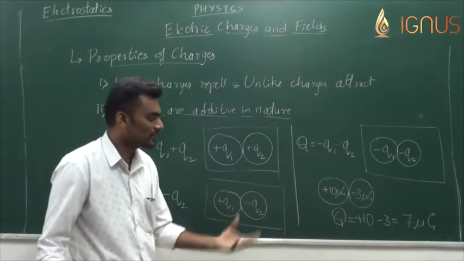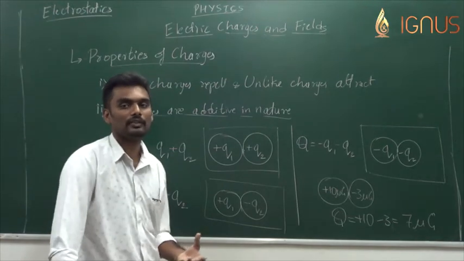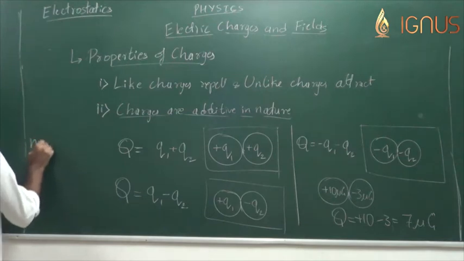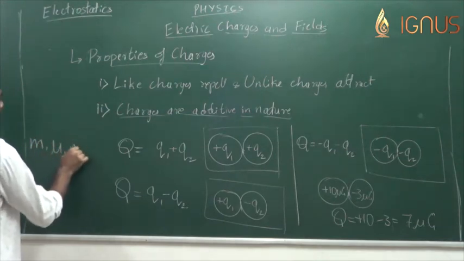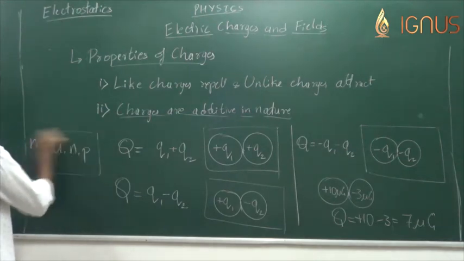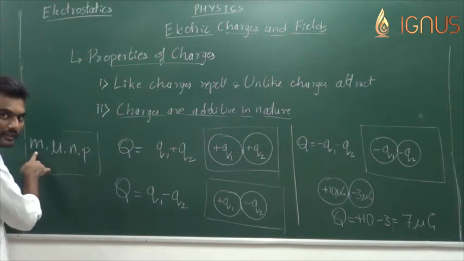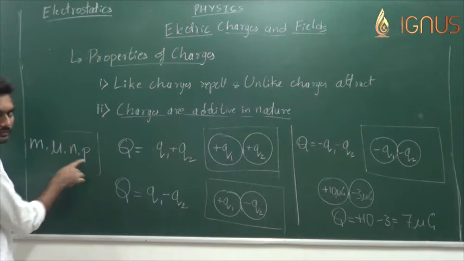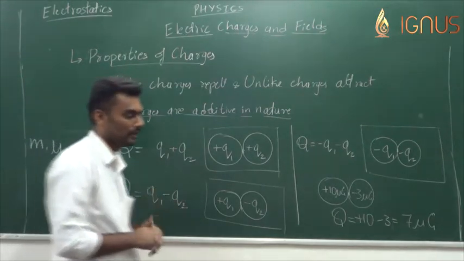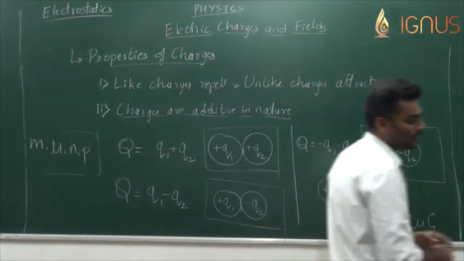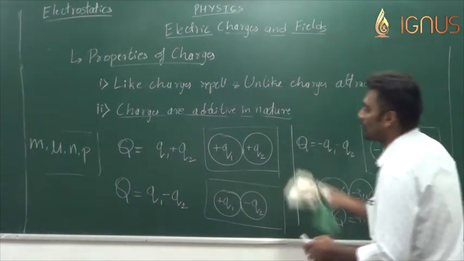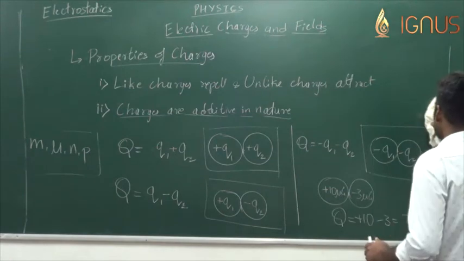So the amount of charge that we normally observe in nature is always in the order of milli, micro, nano and pico: 10 to the power of minus 3, minus 6, minus 9, minus 12. Normally it is kept in this order when we take examples and in practice. So this is the second property: charges are additive in nature.